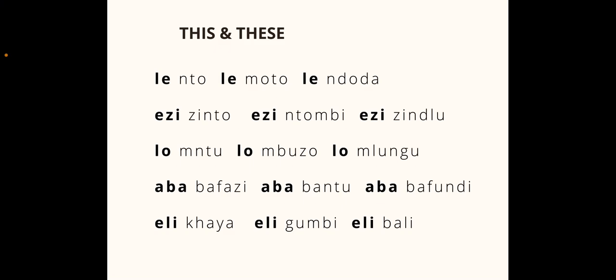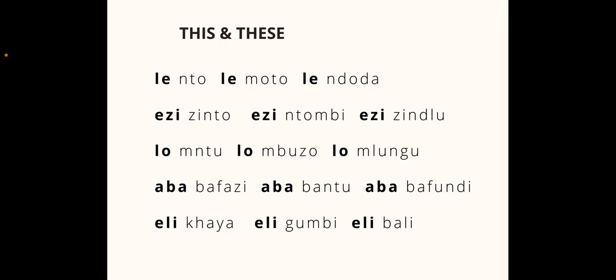With the words that start with izi or I with a double I, we have words like izinto, things, intombi, the girls, and izindlu, the houses, and that becomes ezizinto, these things. Ezintombi, these girls, ezizindlu, these houses.